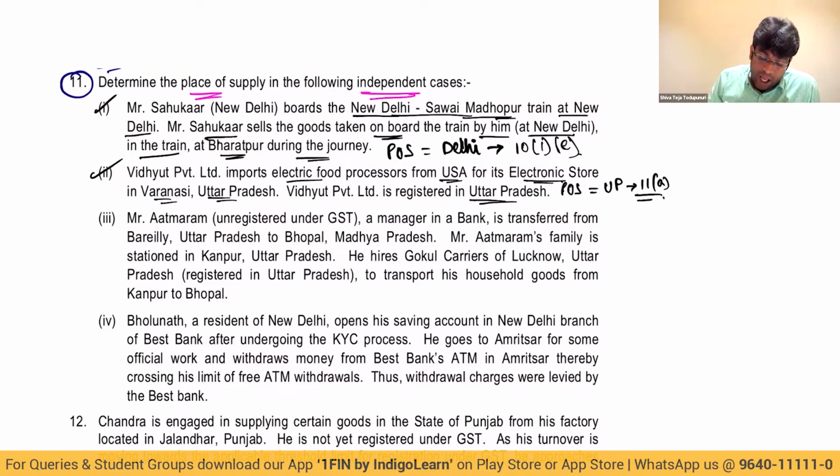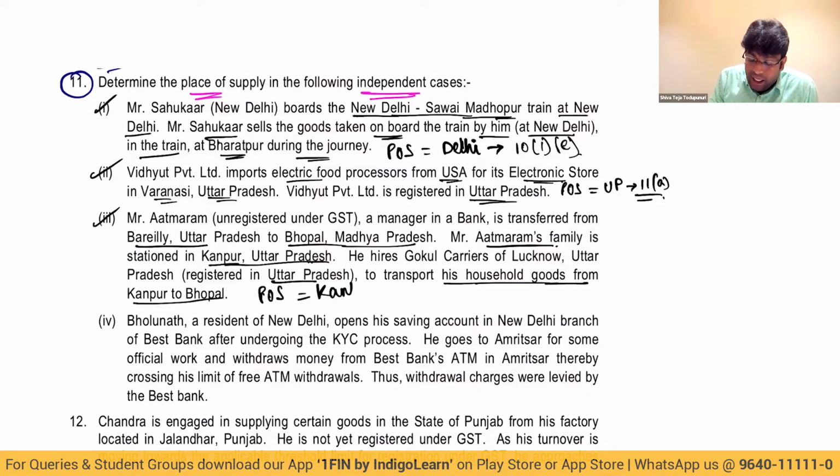Then, Atmaram, unregistered under GST, is a manager in a bank. He is transferred from Bareilly, UP to Bhopal, Madhya Pradesh. Atmaram's family is stationed in Kanpur, UP. He hires Gokul Carriers of Lucknow, UP, registered in UP, to transport his household goods from Kanpur to Bhopal. Let me tell you, place of supply will be Kanpur.